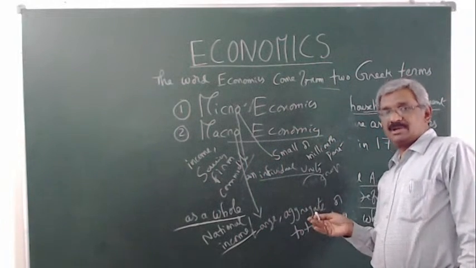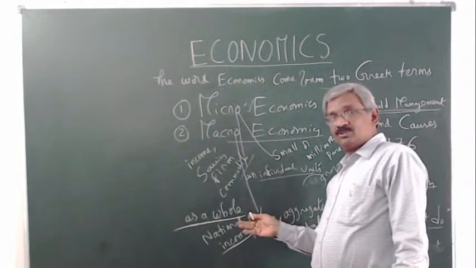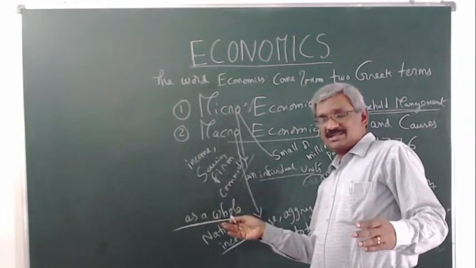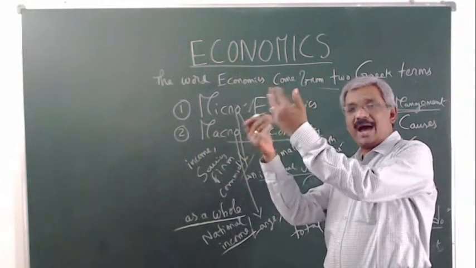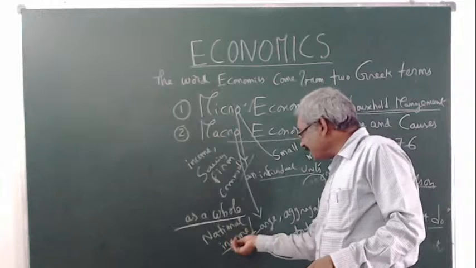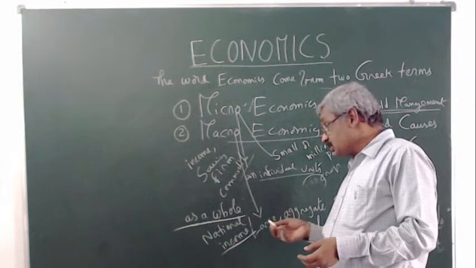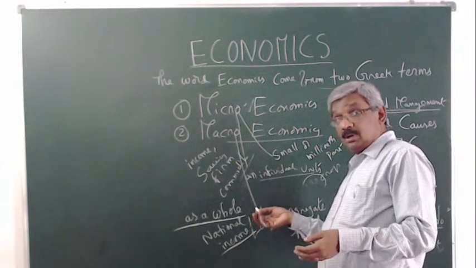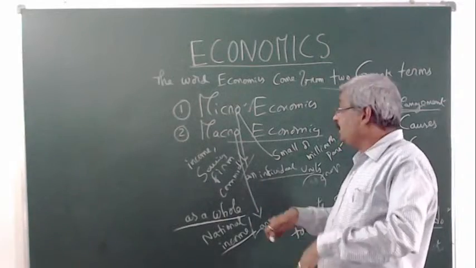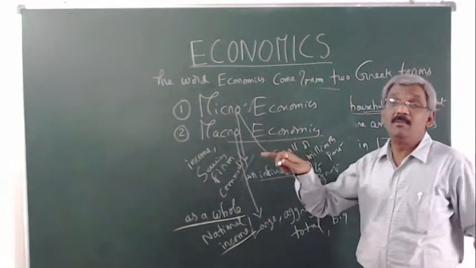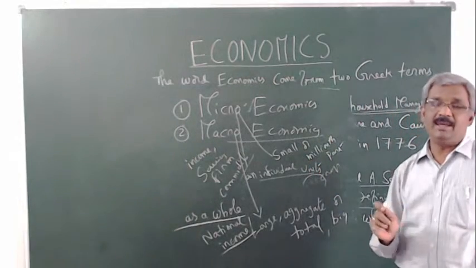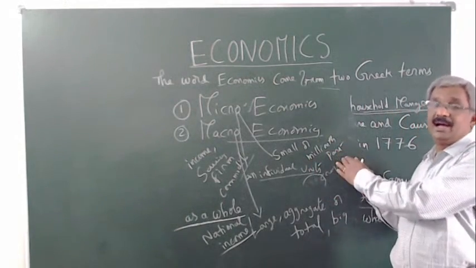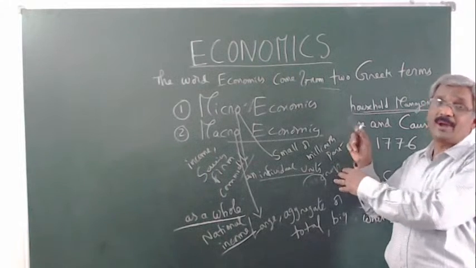Next class we will start national income: the real output of goods and services multiplied by the price at market level, that is called national income. But national income is studied only at the macro level, not micro. At the micro level, each and every person's income is studied by microeconomics.